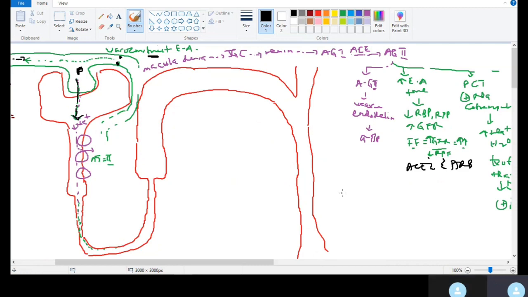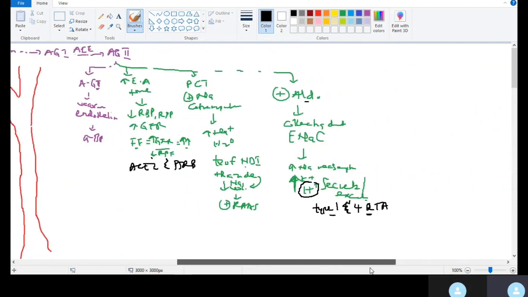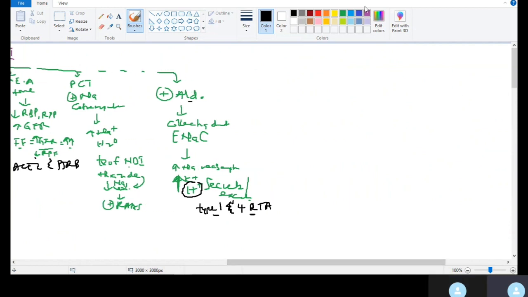Let's talk about ANP and BNP, right? Atrial natriuretic peptide and brain natriuretic peptide. What will be the signal for their release, and where are they released? They are released in the heart, in the atrium, and also the ventricle, by atrial and ventricular myocytes.